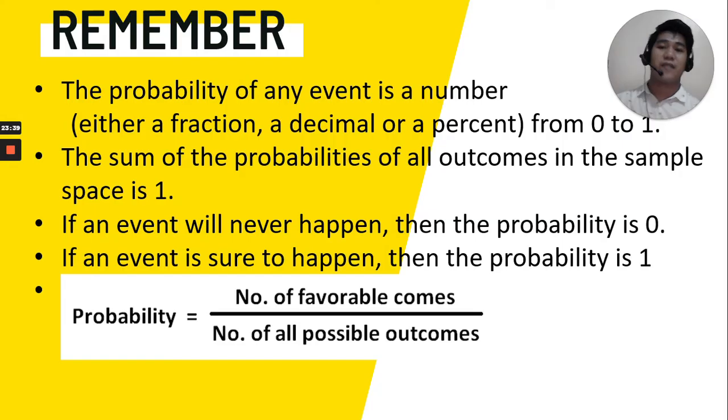Okay, that's it. So, to sum up, let's always remember that the probability of an event is a number, either a fraction, a decimal, or a percent from 0 to 1, and the sum of the probabilities of all outcomes in the sample space is 1. If an event will never happen, then the probability is 0. If an event is sure to happen, then the probability is 1. And always remember this formula: probability of a simple event is equal to number of favorable outcomes over number of all possible outcomes.